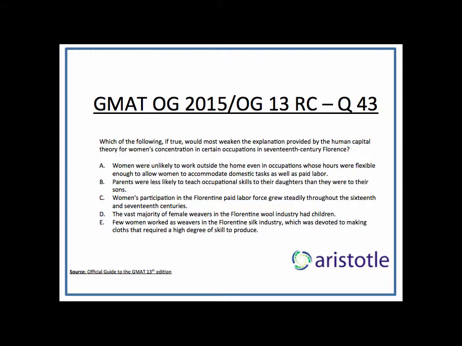The point is, the only way to weaken this argument is if you understand what has to be weakened. The human capital theory basically is saying that the only reason women could not take up certain jobs is because they had the household chores to take care of. A says that is not the case. Even if women could manage both, take up a job outside the house and handle their daily household chores, they would still not take up those jobs. So then there is some other reason that is stopping women from taking up those jobs. So A should be the answer to the question.